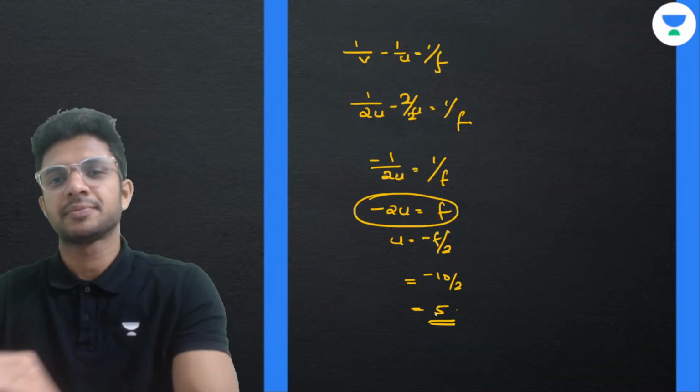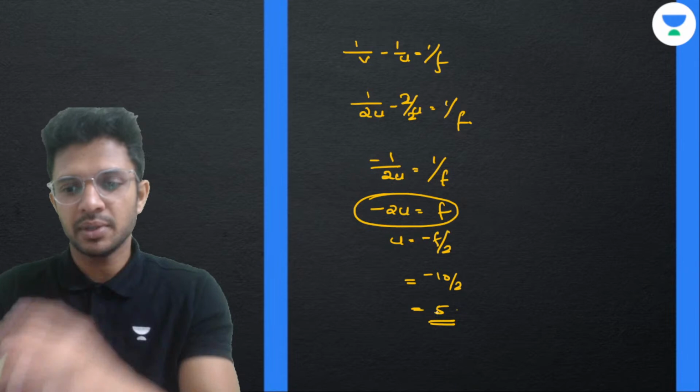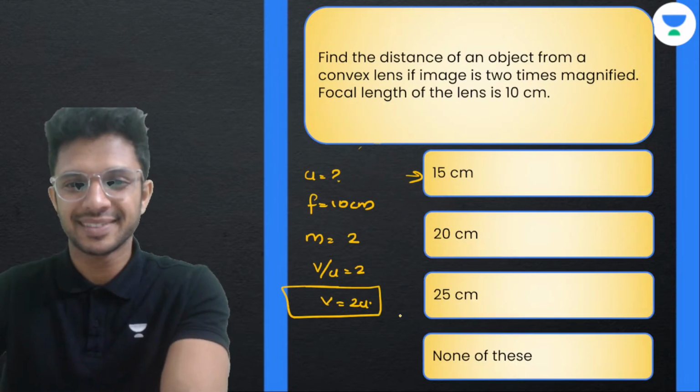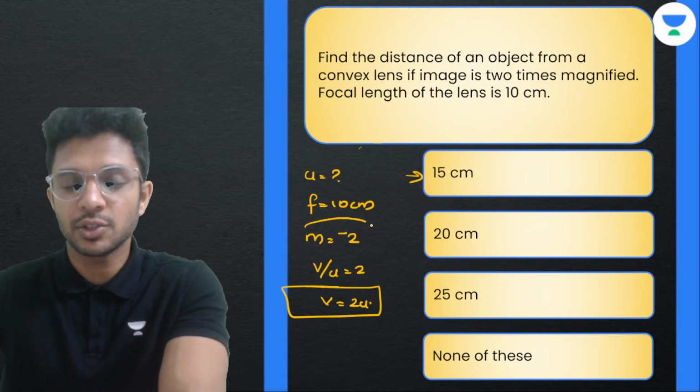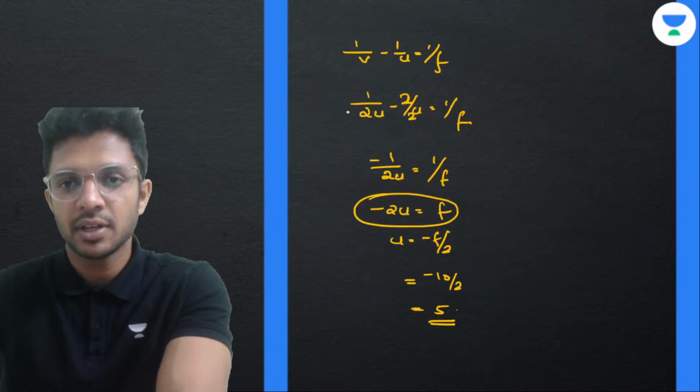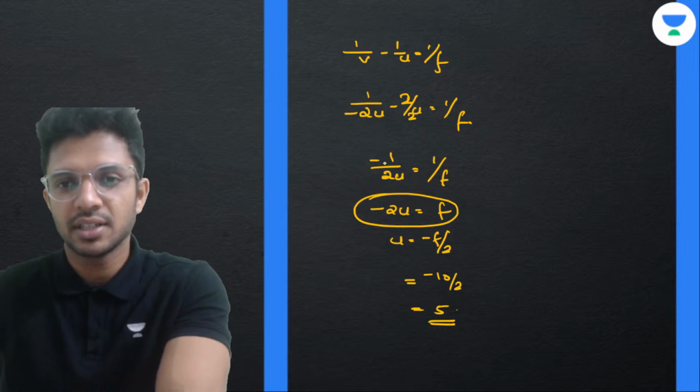Okay, why do we miss this concept all the time? ठीक है, देख ले, convex lens always forms real images, so magnification is minus 2. ठीक है, so minus हो जाएगा, isn't it? So tell me from here on what happens.